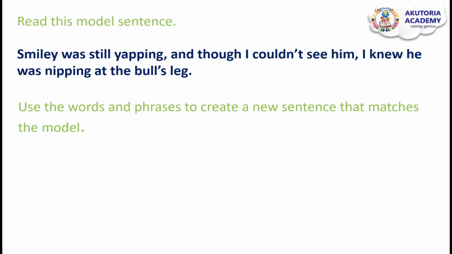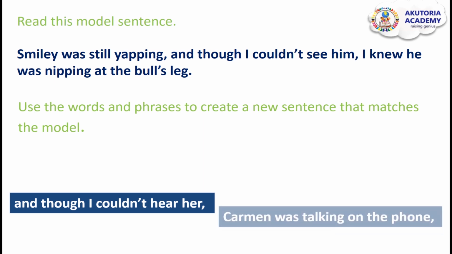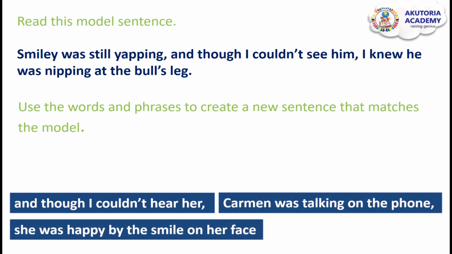So, the question we have to work on. Use the words and phrases to create a new sentence that matches the model. Alright, let's see the phrases. And though I couldn't hear her, Carmel was talking on the phone. She was happy by the smile on her face. I knew at the first step. Okay, so we have to use these phrases to create a new sentence. So I'll just give you a few seconds to go through before we start.